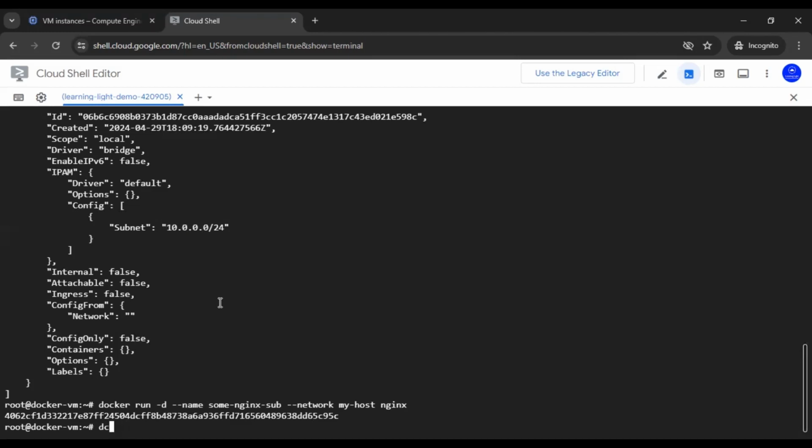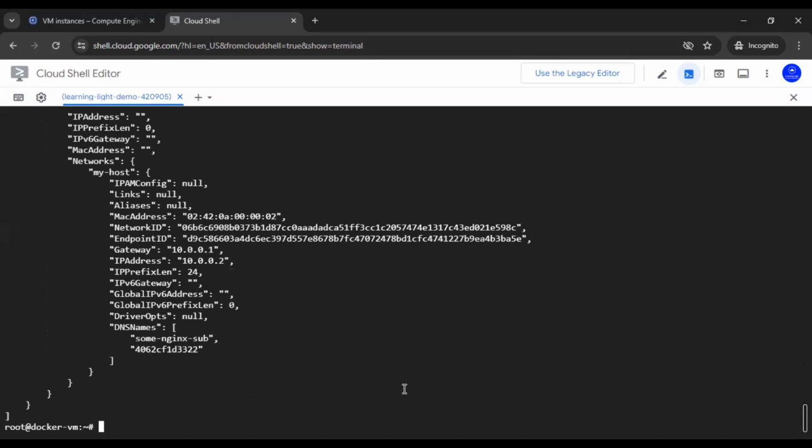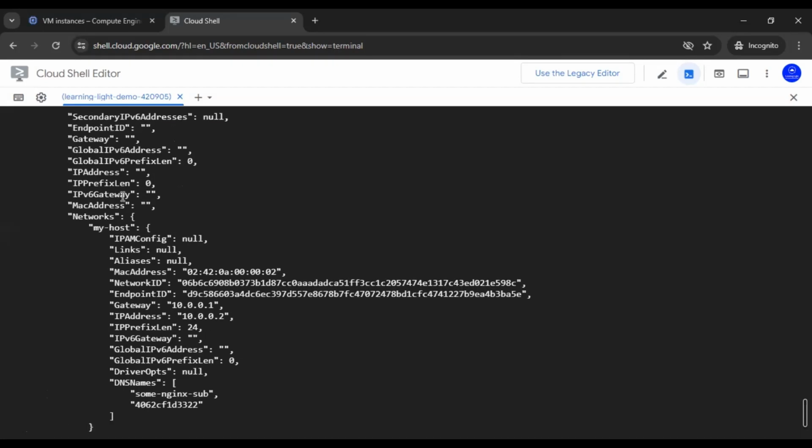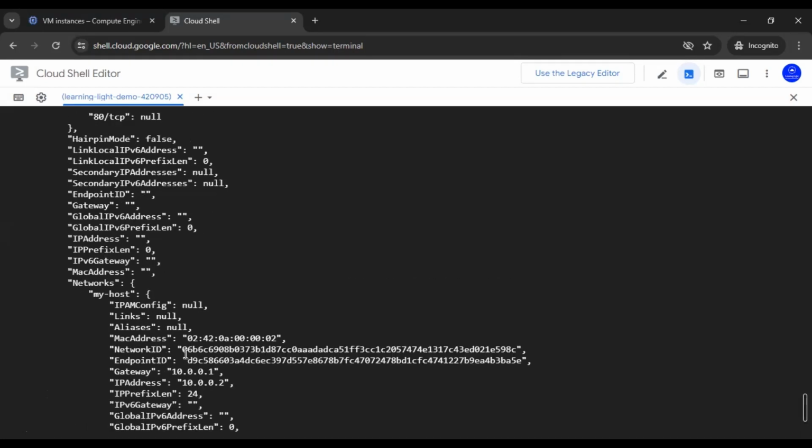So we can inspect this container, and we can see this particular container is having this network, which is actually having this IP address 10.0.0.2, which is in the address space 10.0.0.0/24.